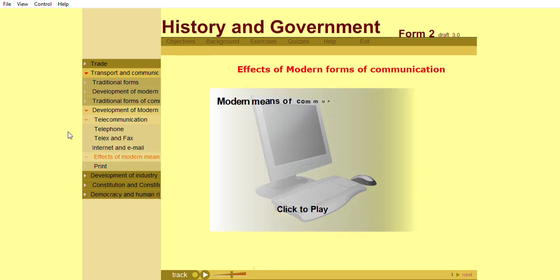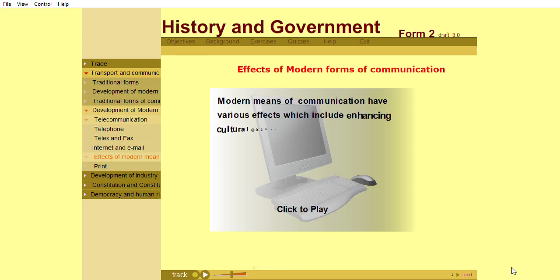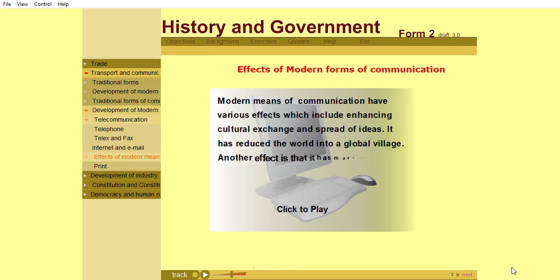Modern means of communication have various effects which include enhancing cultural exchange and spread of ideas. It has reduced the world into a global village. Another effect is that it has made it possible for information to be stored permanently.